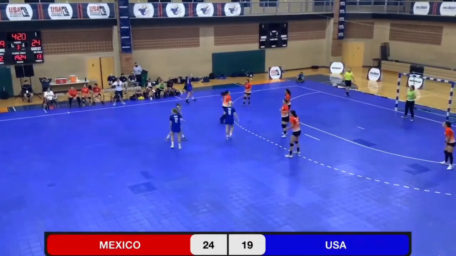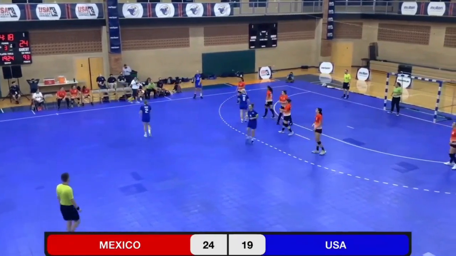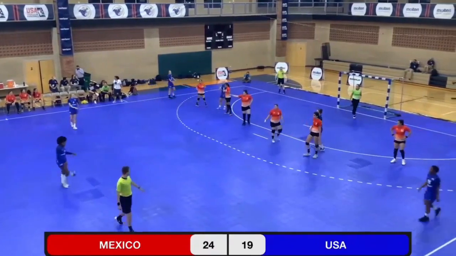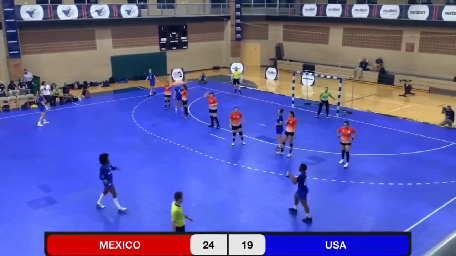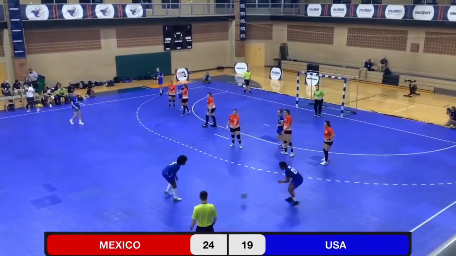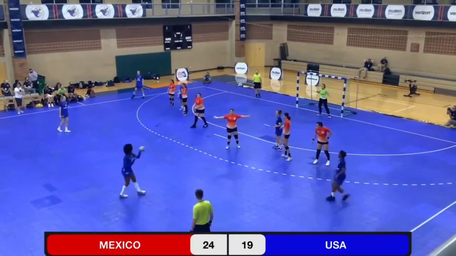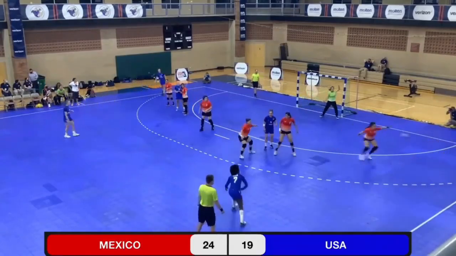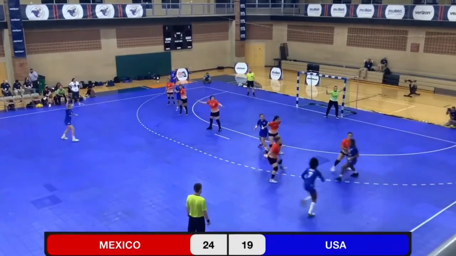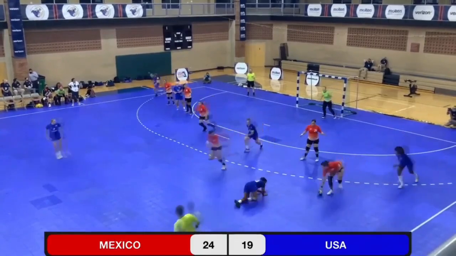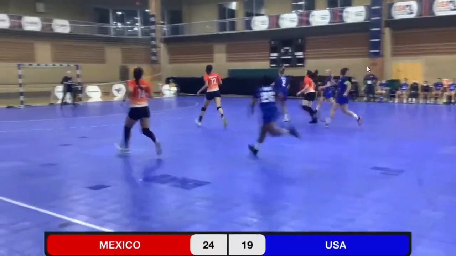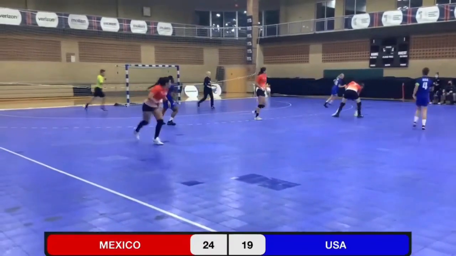USA gets it back. The USA is now 2 circles on offense. And turnover. Mexico, fast break. USA steals it back.